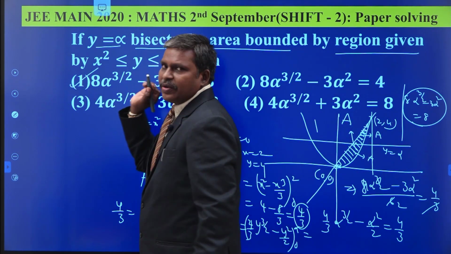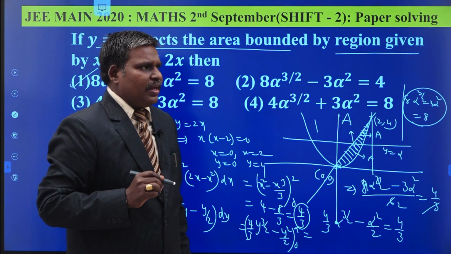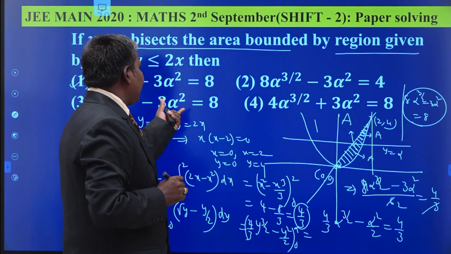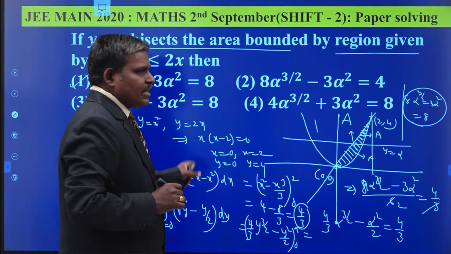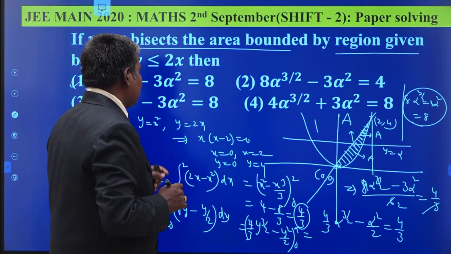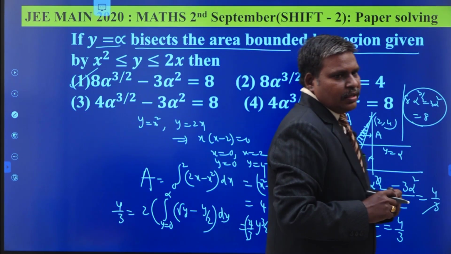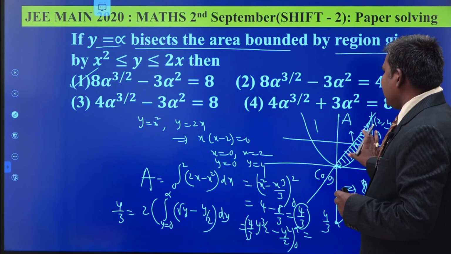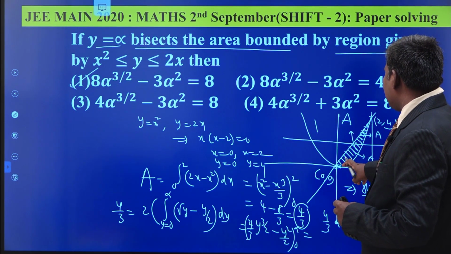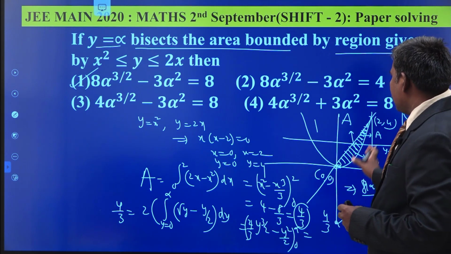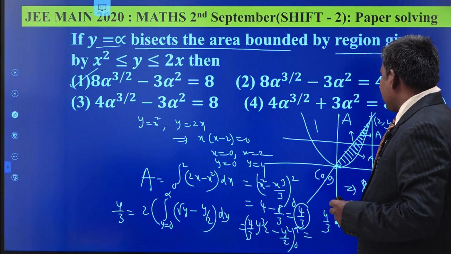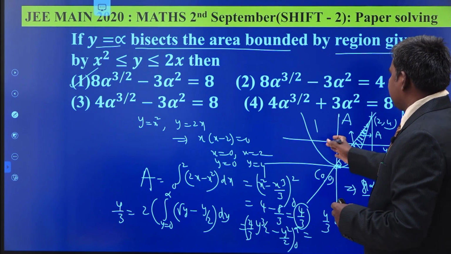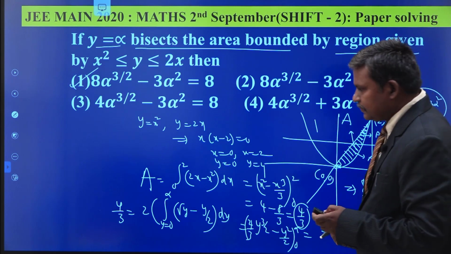So in each and every problem, the calculation plays a very important role. Getting the idea is one part, and doing the calculation in time is another important aspect in your JEE exams. So you have to equate the entire area to 2 times the area of either this one or this one. One area is obtained by taking x-axis, and the small area is obtained by taking the y-axis as your base. Okay.